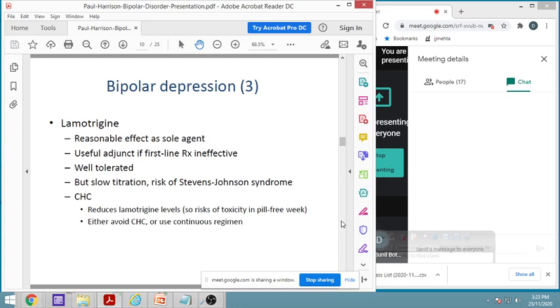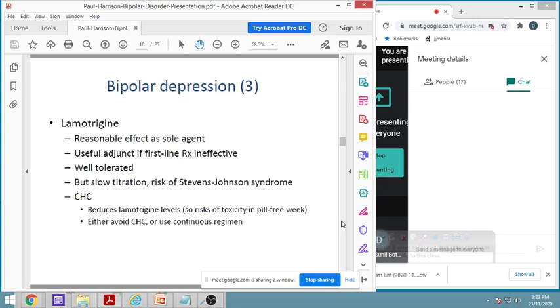Then another is lamotrigine. It has a reasonable effect as a sole agent, but it is useful as an adjunct if first line treatment is ineffective. If the other drugs we have seen, like quetiapine or the combination of olanzapine and fluoxetine, are not useful, then we can add lamotrigine.